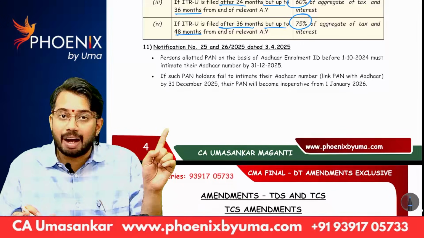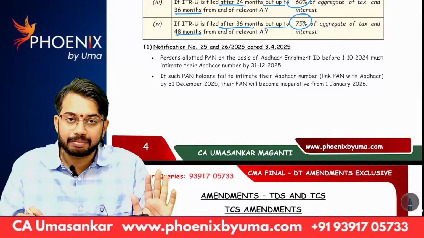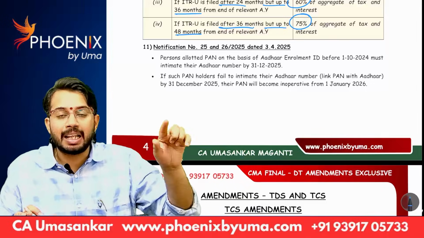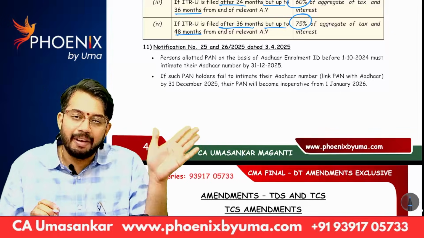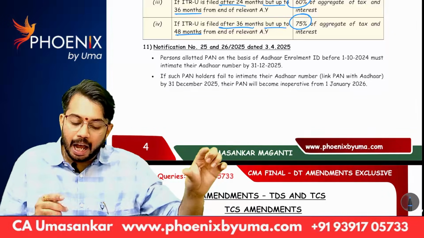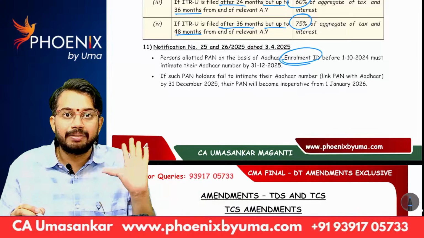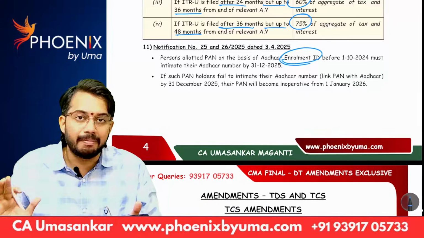If you do not have Aadhaar number, go and first apply for Aadhaar number. When you apply for Aadhaar number, in the application, there will be an ID given. So once you apply for Aadhaar number, then the enrollment ID will be given. Using this enrollment ID, you can apply for PAN number.